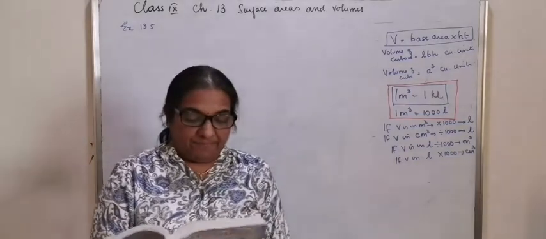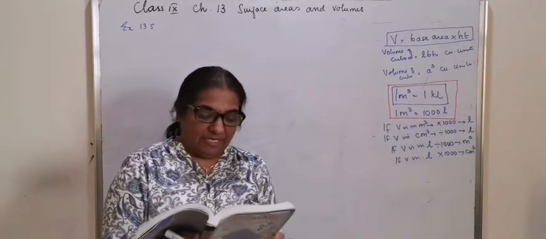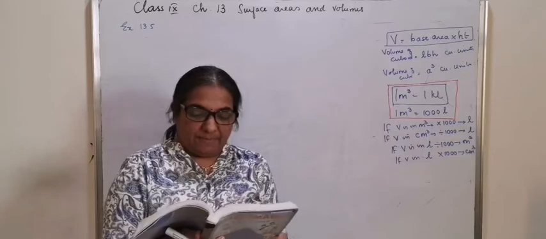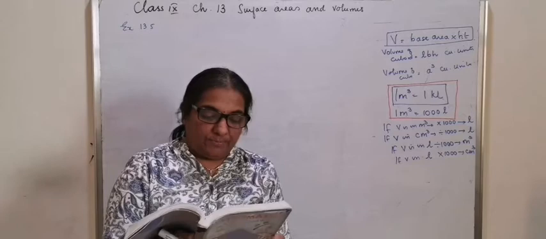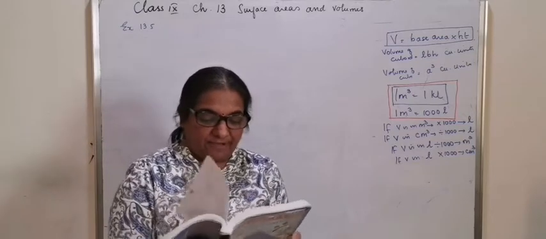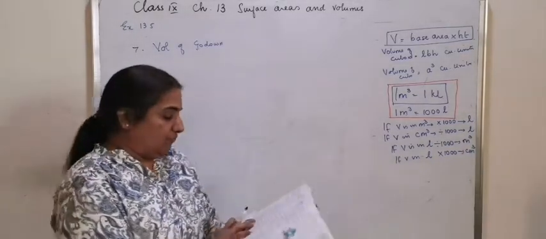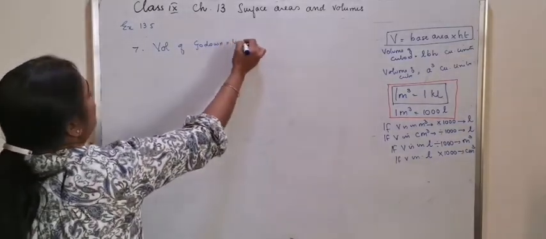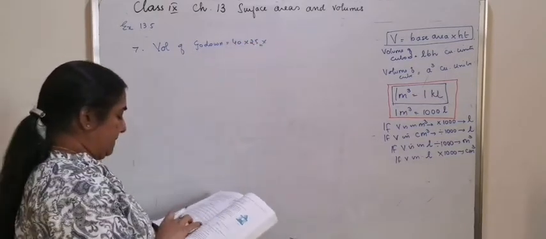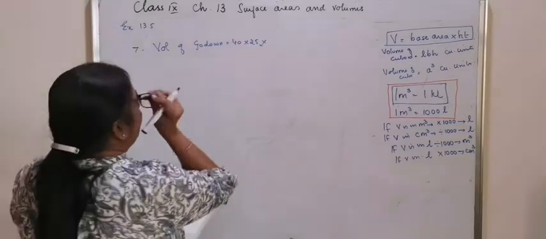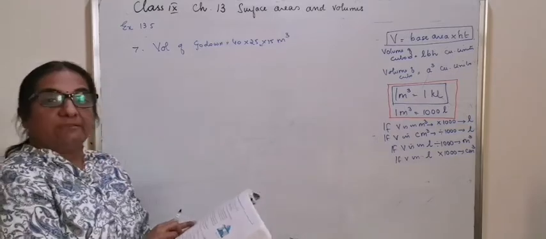Question number 7. A godown measures 40 meter by 25 meter by 15 meter. Find the maximum number of wooden crates, each measuring 1.5 meter by 1.25 meter by 0.5 meter, that can be stored in the godown. Volume of the godown is equal to 40 meter by 25 meter by 15 meter cube. That means 40 by 25 by 15.